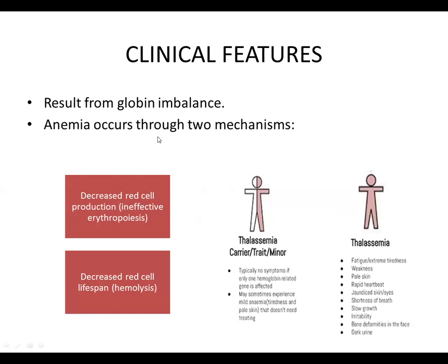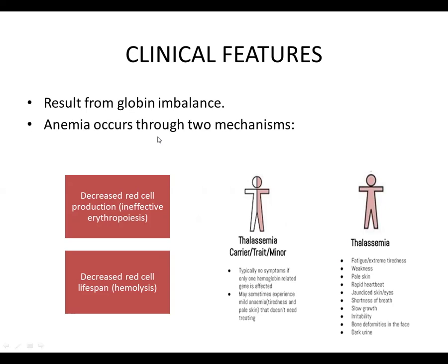The signs and symptoms of thalassemia result from the imbalance in the globin chains. Anemia is due to two mechanisms: decreased red cell production, which is due to ineffective erythropoiesis. The formation of RBCs is deformed or ineffective because the alpha or beta globin chain is not being formed properly. And another mechanism by which anemia occurs is hemolysis, the breakdown of RBCs.